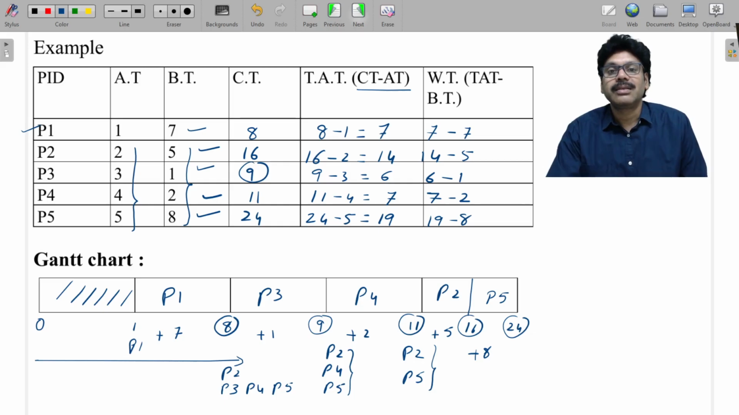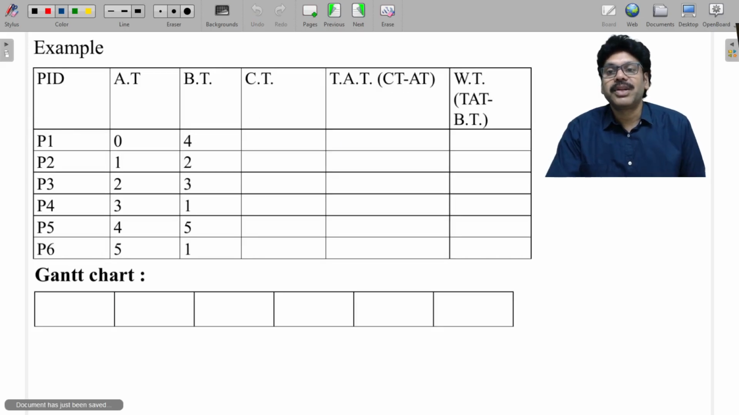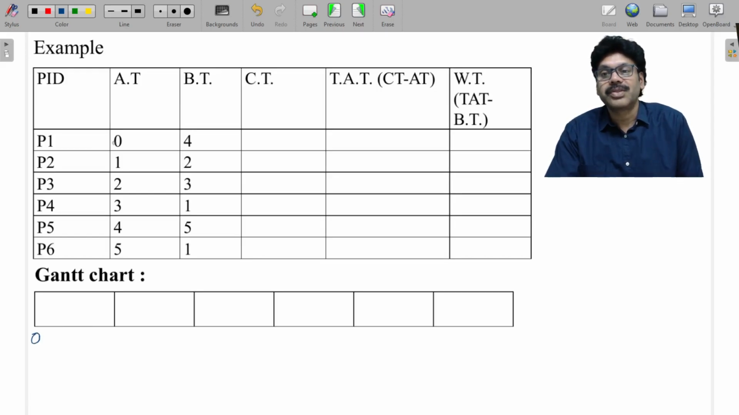So let us see another different example. At arrival time 0, only one process has come. You just put it in the ready queue, P1. So P1 is executed for 4 units of time. There is no need to compare because only one process is there in the ready queue right now.